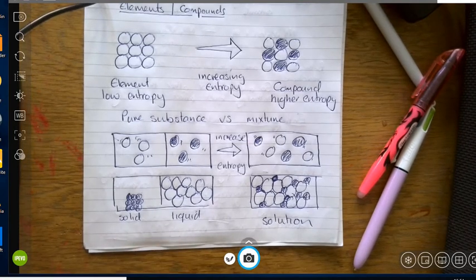And I've got here two containers of gases. So this is very high entropy for a start. And then we are mixing the gases together. And the fact that the gases mix together means that they actually make the overall entropy of the container much more chaotic, because their positions can affect each other randomly, alter each other's courses and so on. And we can't say that only the white particles will appear on the left hand side, they will appear randomly.